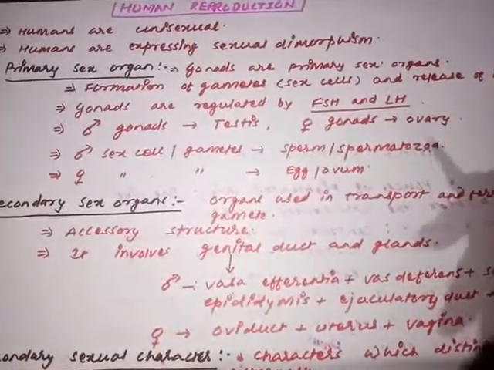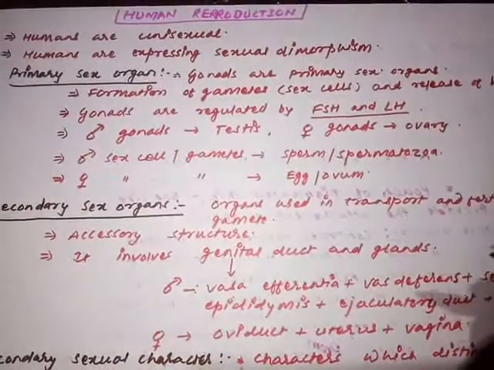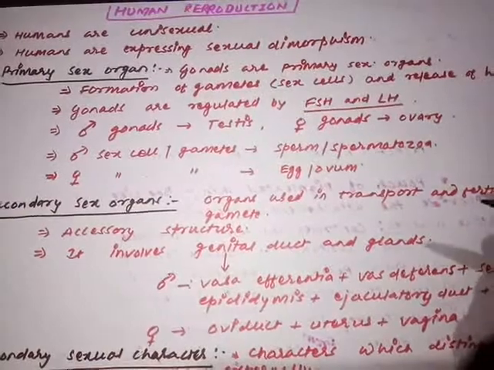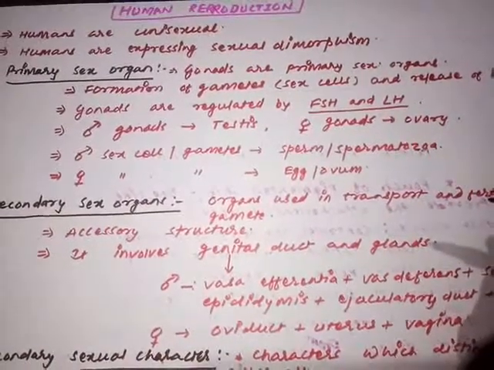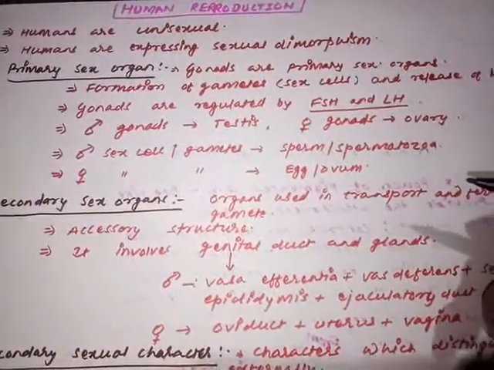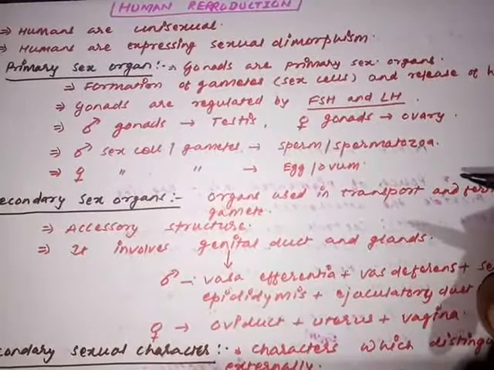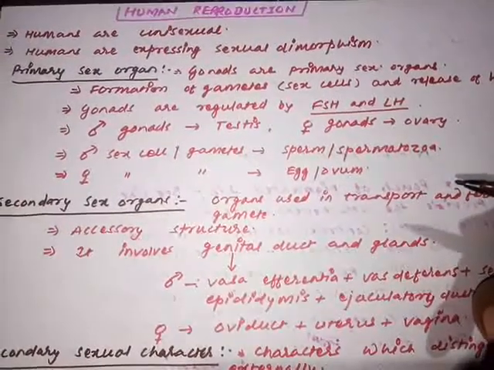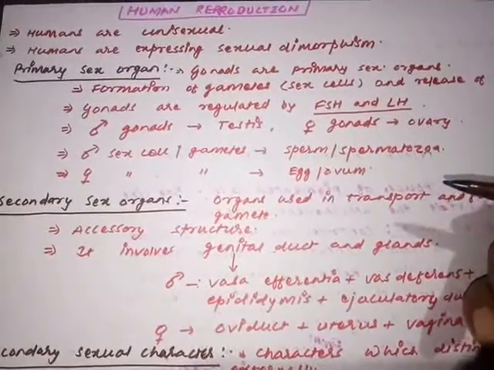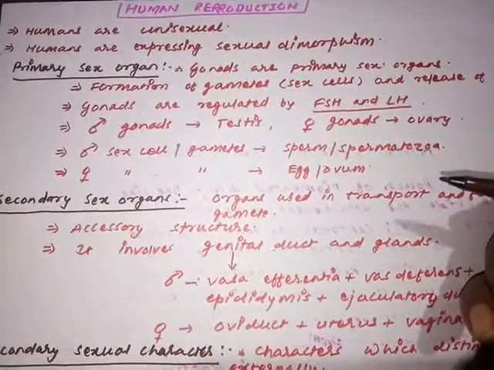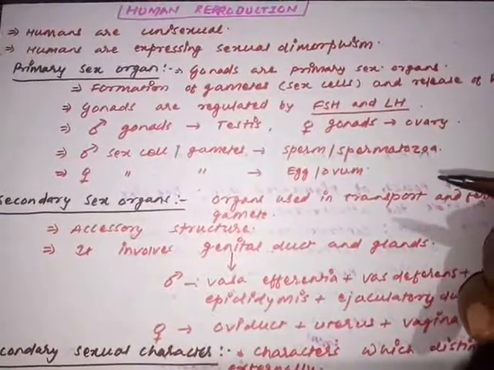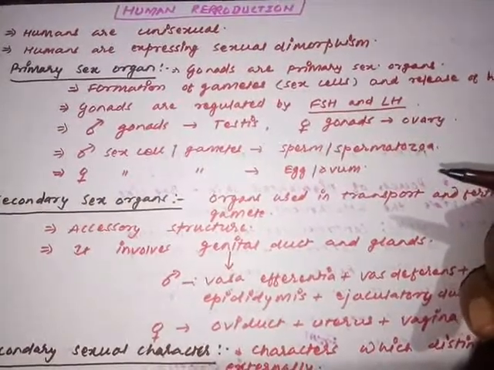For human reproduction, I don't think it is required to provide you the introduction of reproduction. Reproduction means basically a simple process where a parent individual gives rise to a similar daughter individual. Reproduction means the capacity of the individual to produce similar organisms from themselves only. In asexual reproduction, an exactly similar copy is produced, that is known as a clone.